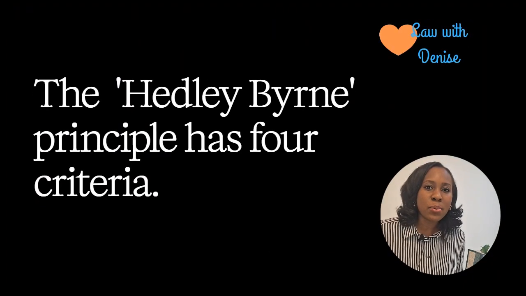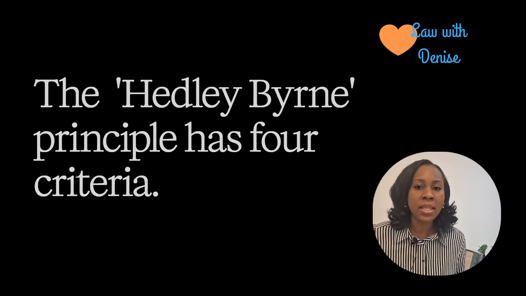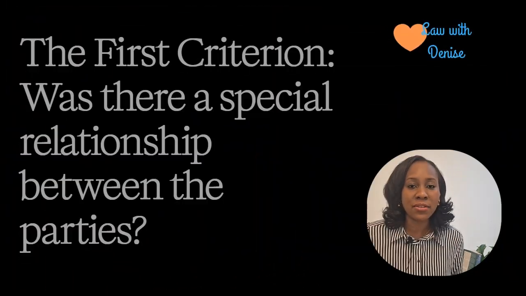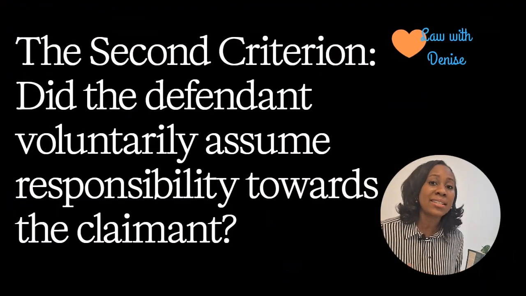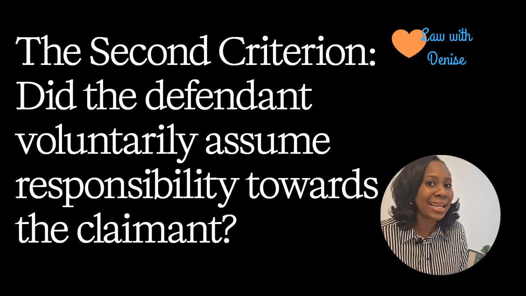Now, what exactly are these principles, or what exactly is the Hedley Byrne principle? The Hedley Byrne principle has four parts to it. Firstly, we need to identify that there was a special relationship established between the defendant and claimant. Secondly, the courts will be interested to examine or to confirm that the defendant voluntarily assumed responsibility towards the claimant.